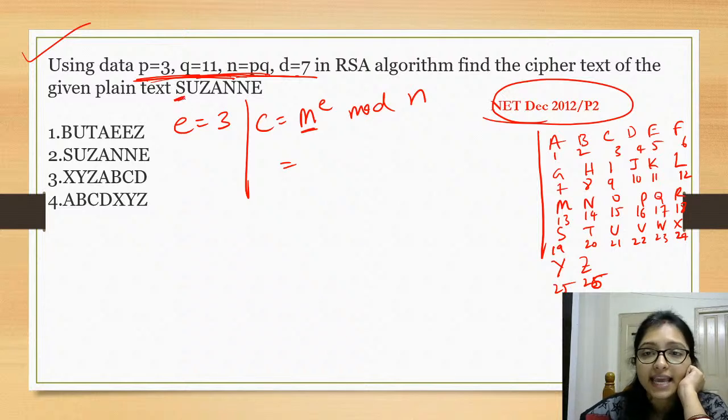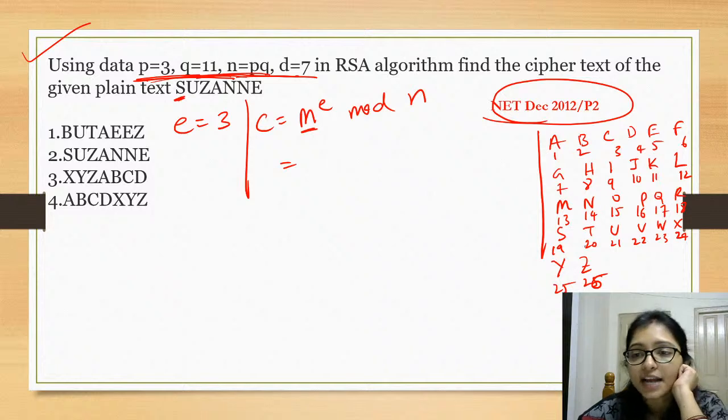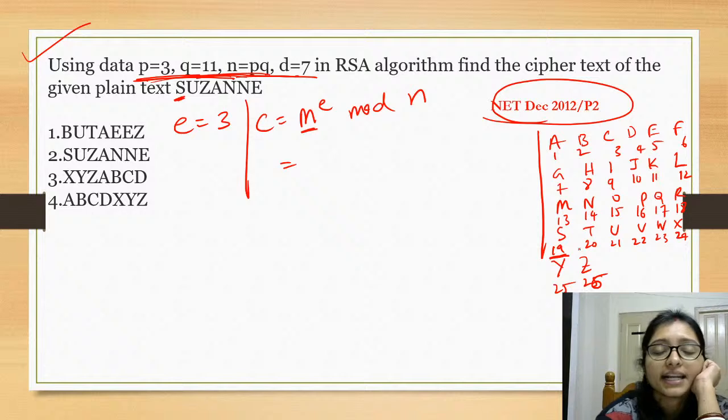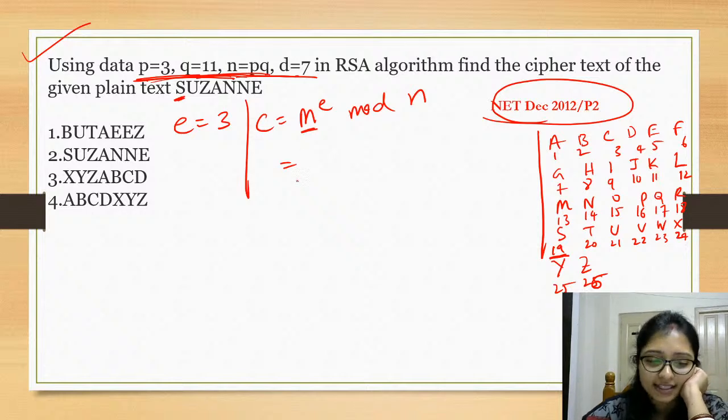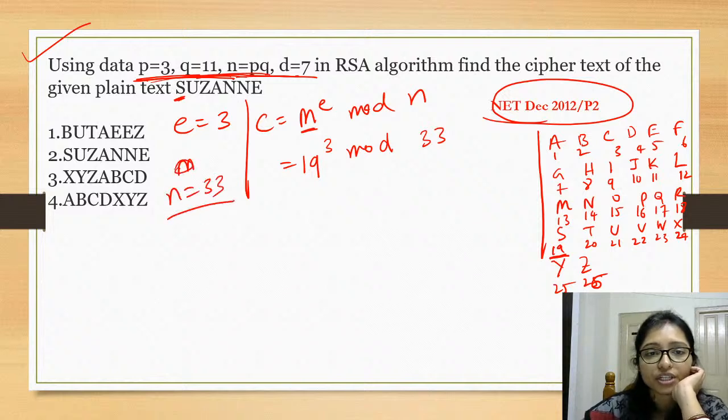The first one is S. What is the value of S here? 19. 19 is the value of S, right? So what you can do is 19 to the power 3 mod n. What is n? N is 33. From previously we have already done, n equals 33.